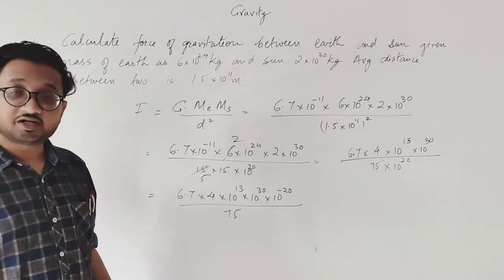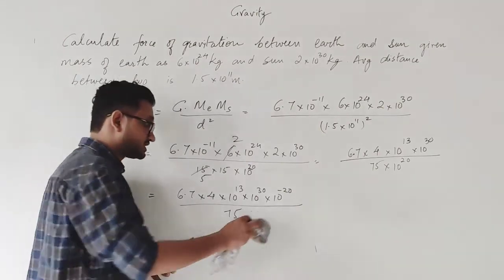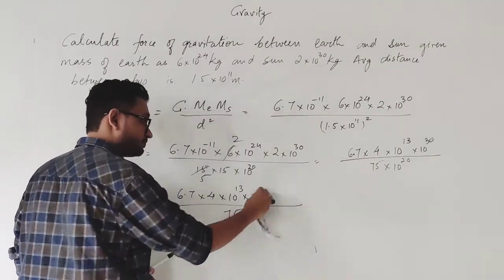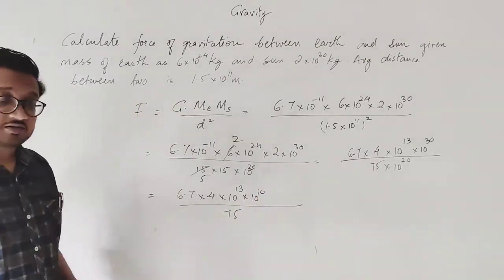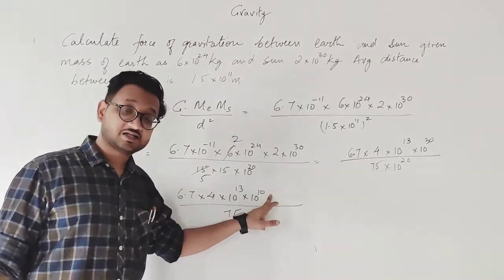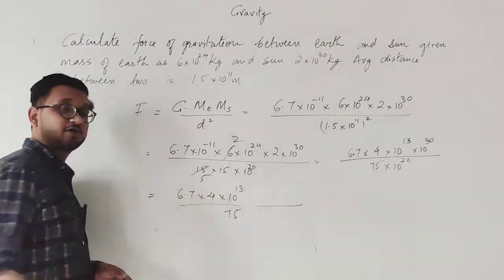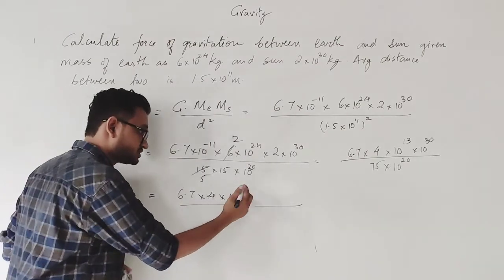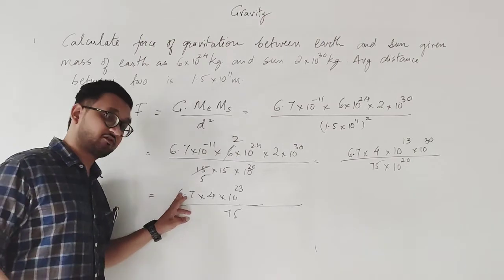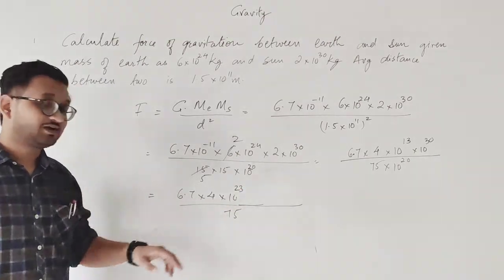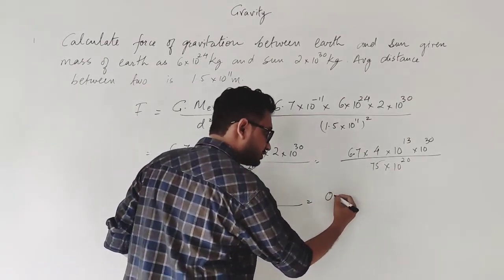And this can be reduced. 30 minus 20 is 10, and 13 plus 10 is 23. Because there is multiplication, we add the powers, and therefore this becomes 23. So all you have now is 6.7, 4, 10 raised to power 23 and 75. Simply solve this.